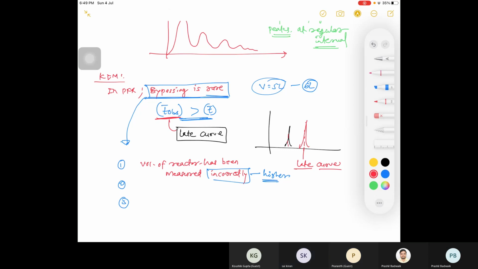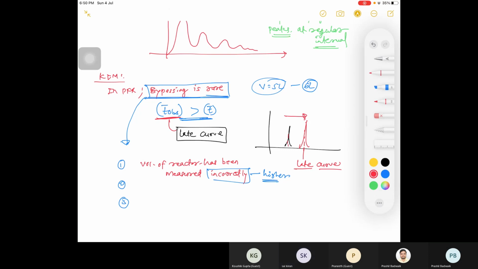In the second case, if suppose the tracer is adsorbed inside your reactor, then it is adsorbed at some location. It comes slowly, and it is coming at infinite time. So your T observed will increase. Will it increase? Yes, sir, it will increase.